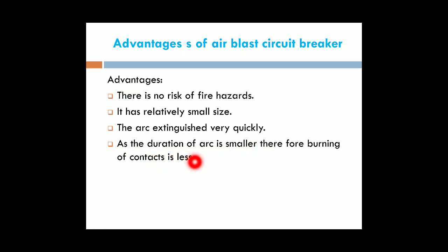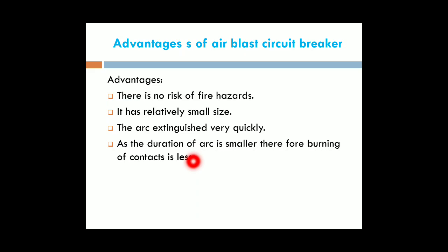By reduction of the arc duration, the burning of the contacts is less. By increasing the arc quenching time, the fixed and moving contacts of the circuit breaker may be damaged.